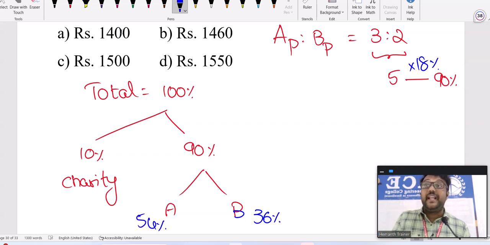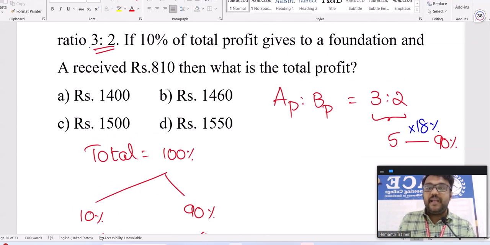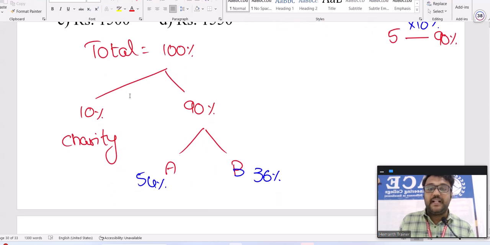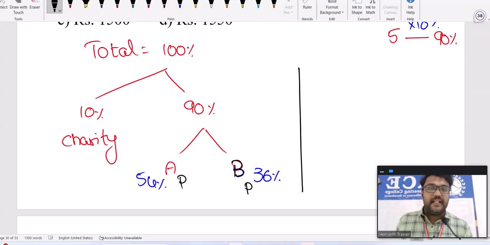In the question, they have already given A's profit is 810. What is that equal to in percentage? This is A's profit, this is B's profit here. So A's received part of the profit is 810. That's 54%.